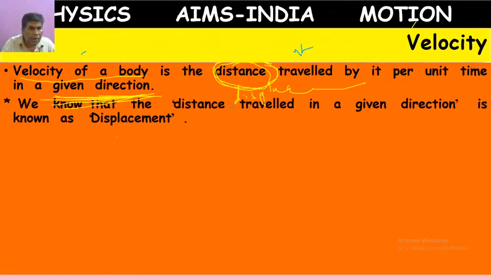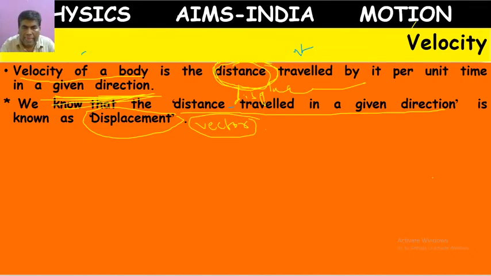Distance travelled by a body in a given direction is also called displacement. As it depends on direction, we call it a vector. I think you have an idea about scalars and vectors. What are scalars and vectors?